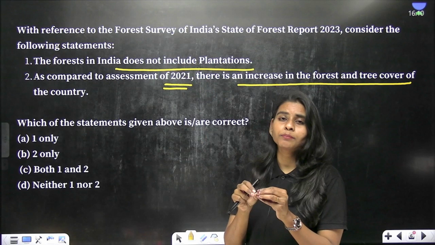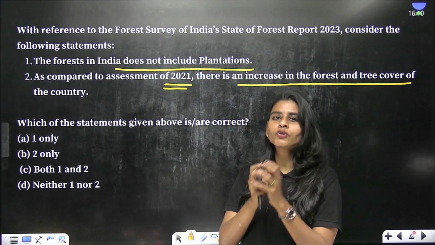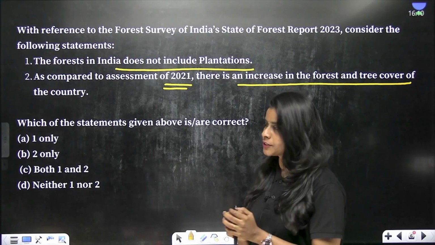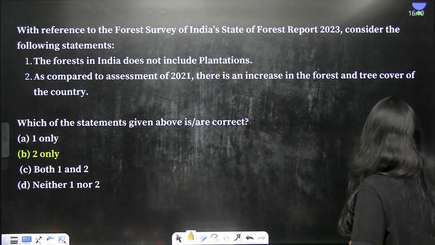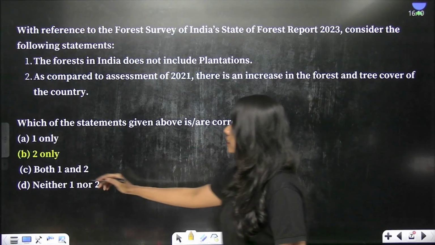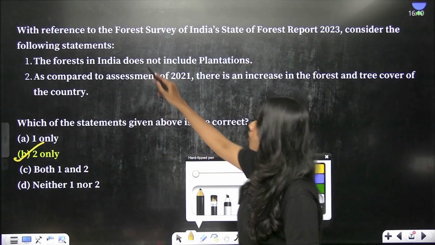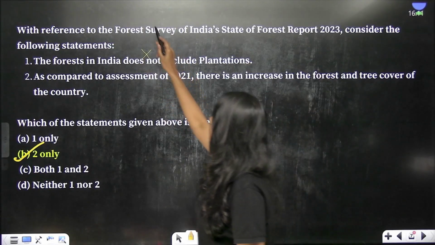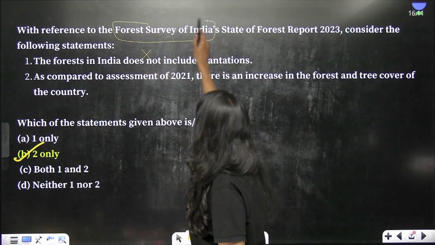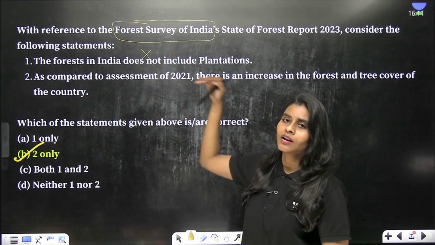It is talking about the definition of forest. Forest includes which of the following in our country? This is something very important for you to know. And the correct answer here is option B only. That is, statement 1 is not true. So in India, according to the Forest Survey of India's definition, forest also includes plantation.